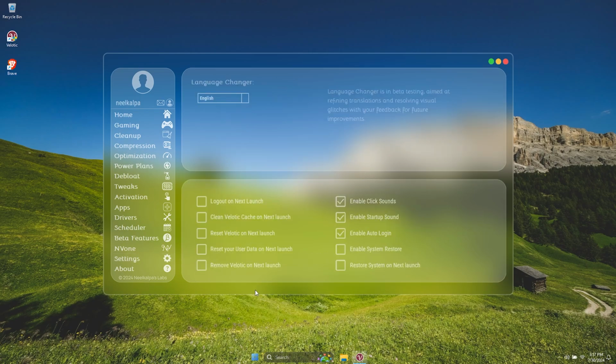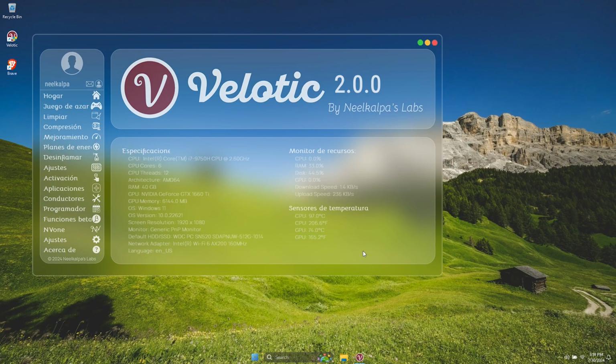The last feature of Velotic is multi-language support. Velotic currently supports 102 languages. However, this feature is in beta. Translations may not be very accurate. I will add fixes to the translations and new languages in future updates. Since I am a solo developer in Team Velotic, I cannot learn every language. Please provide feedback in the Discord server. Link in About page of Velotic and description of this video.